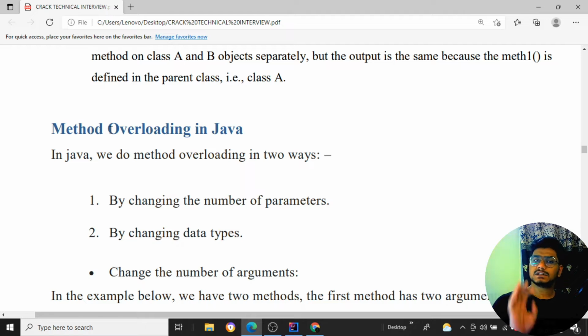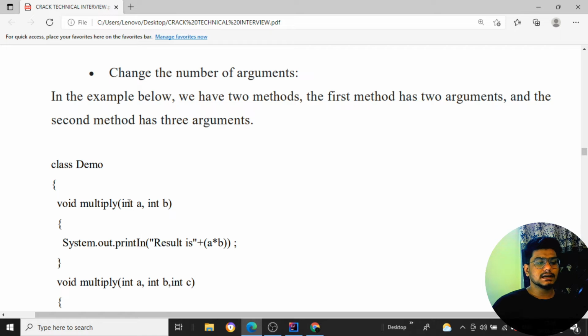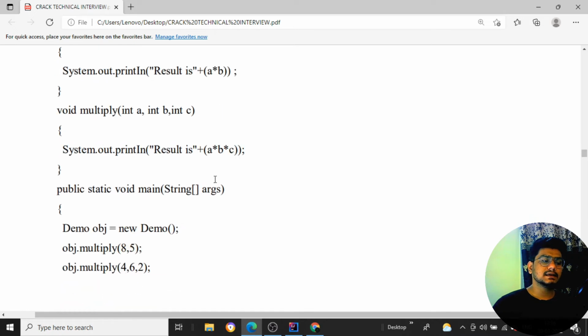Overloading means the function name will be the same, but the parameters will be different, and whichever parameters match is the one that gets used. It can also be done by changing the data types. Suppose here it is an int and here it is a string. If I pass a string value as well as an integer value, this particular function will run. Suppose we have one string and I pass a number, it is not going to take it. It will match the exact data types. Okay, so that is one thing to remember.